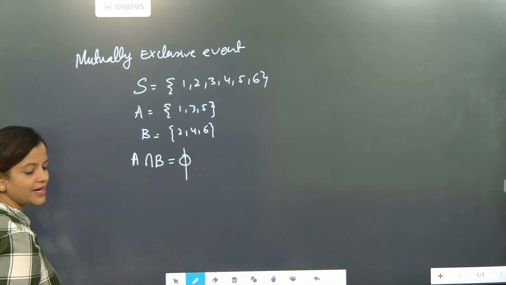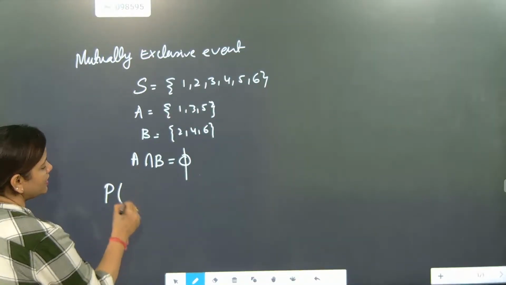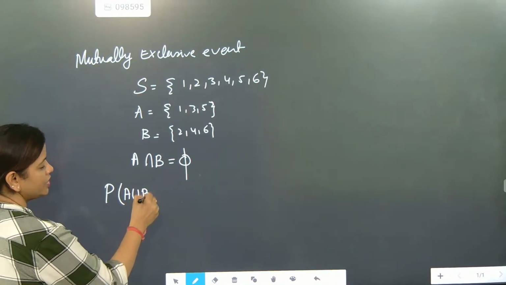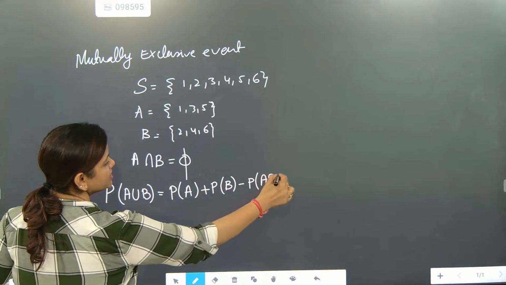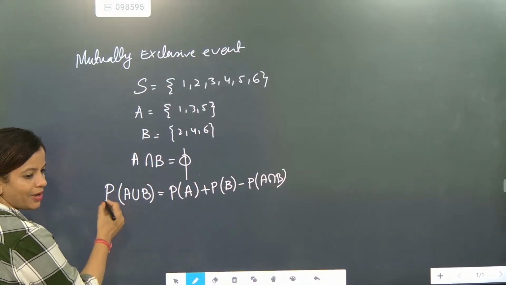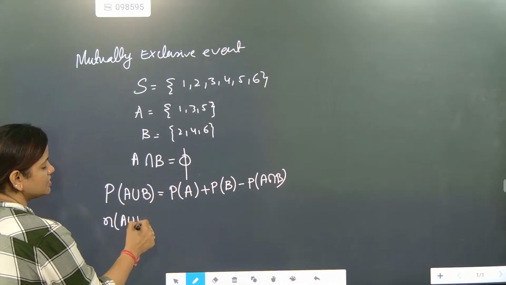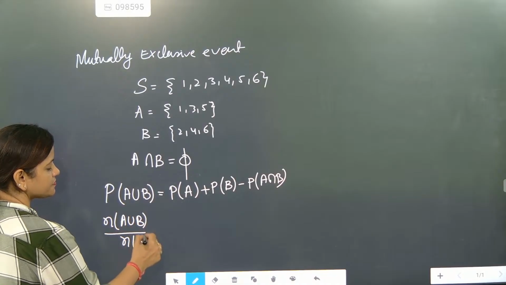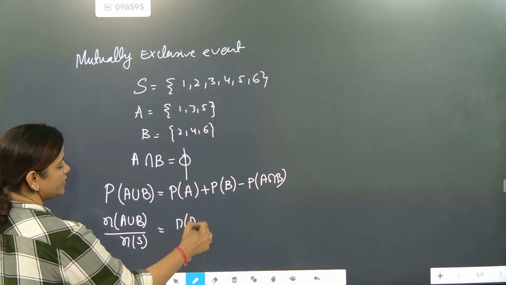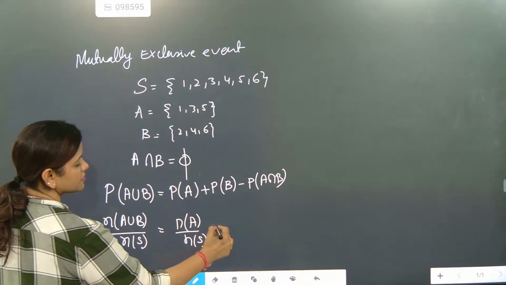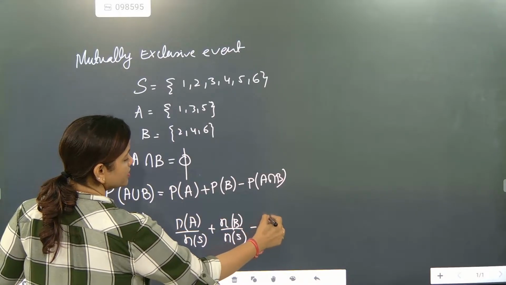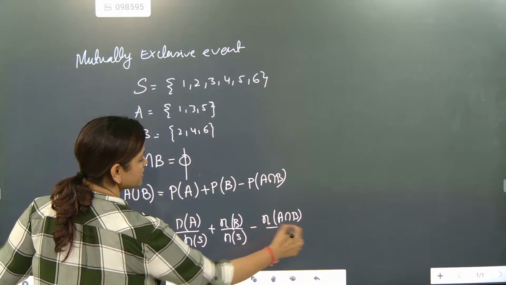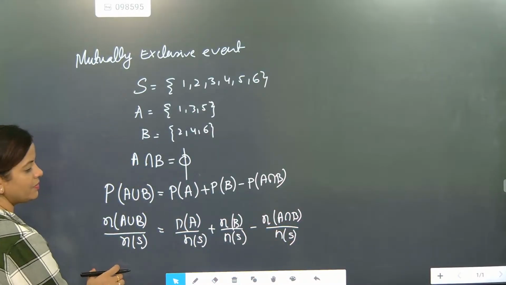Now, beta, the probability writing part is: probability of A union B is equal to probability of set A plus probability of set B minus P of A intersection B. Then how do we write probability? Probability is event by sample space, n(E) by n(S), plus event by sample space minus event by sample space. Did you understand, beta, how to write the probability sections?